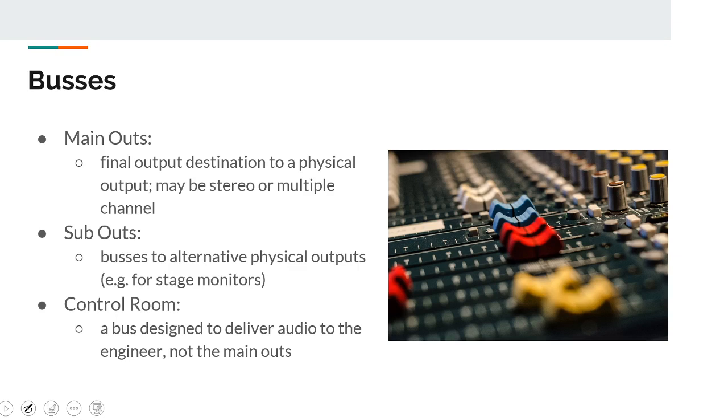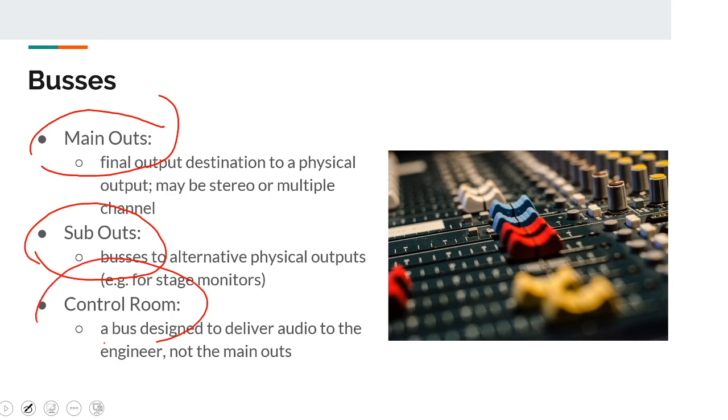In most mixers we will have the main out, which is the main output signal that would normally go out to the audience. Then we can create what is called a sub out. These are normally used for stage monitors or other monitoring purposes, so additional outputs.